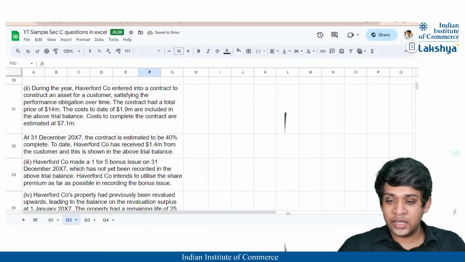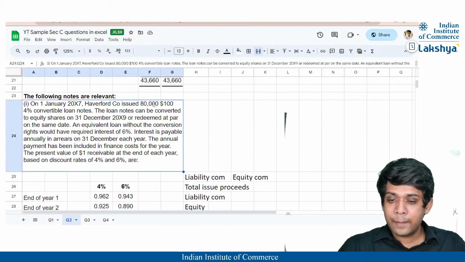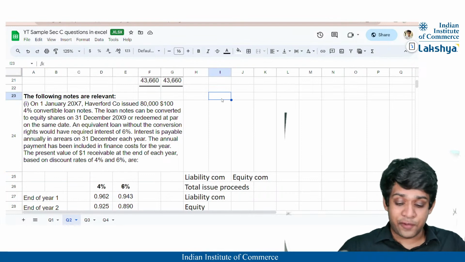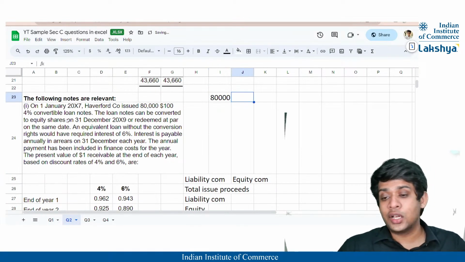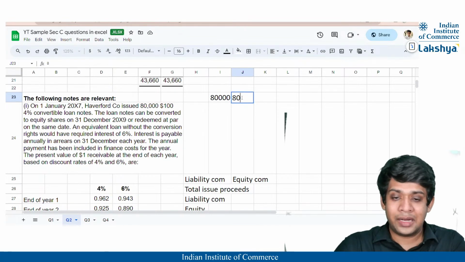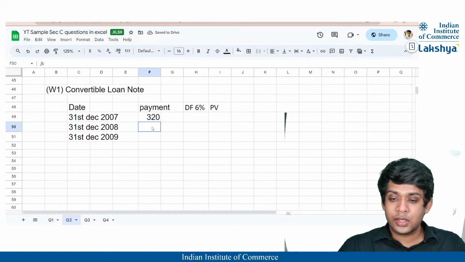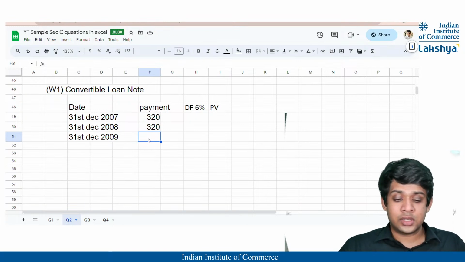Is it 80,000 or 8,000? It is 80,000, but it is $100 4% convertible loan notes, right? Yes, I forgot that. So then technically it is going to be nothing but 8,000. So I'll just take 320, and in the last year it will be 320 plus the repayment of 8,000, correct?